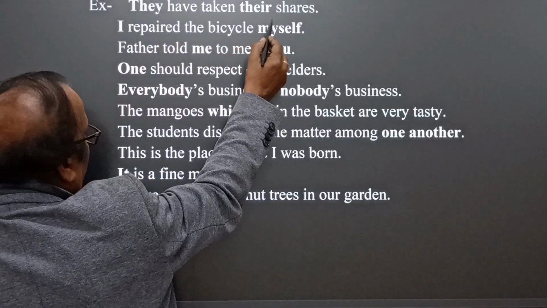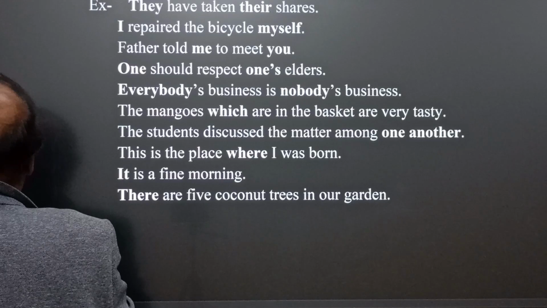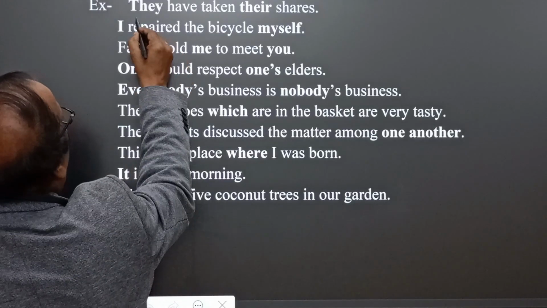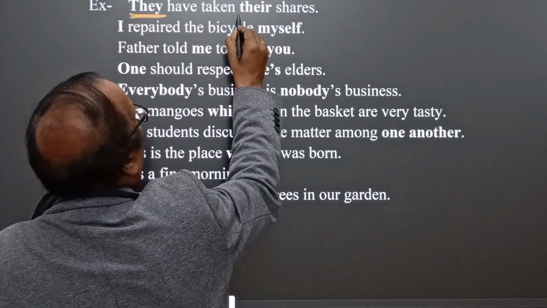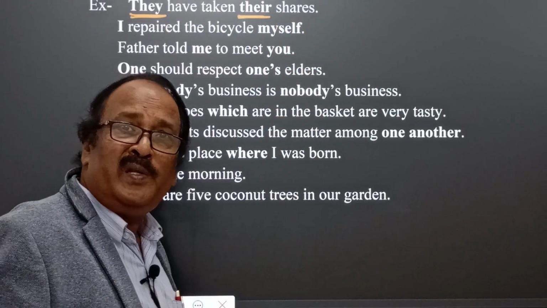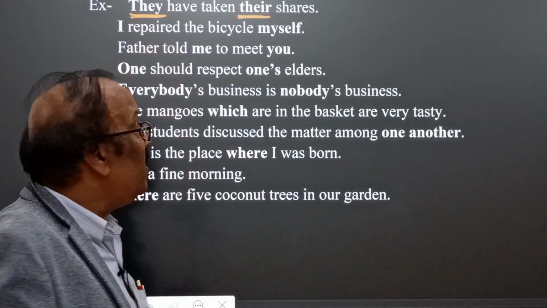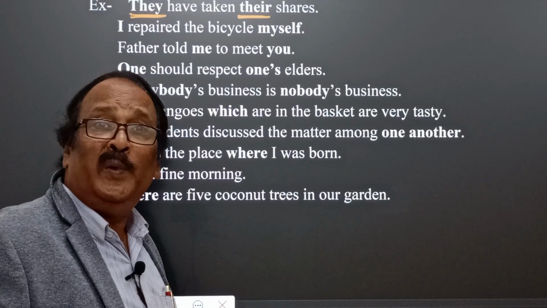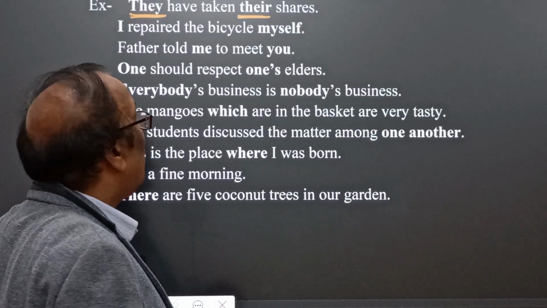Okay, they have taken their shares. Listen here, we find they have taken their shares. It means here "they" is subjective, and "their" in "their shares" is the determiner, adjective, and determinative pronoun.